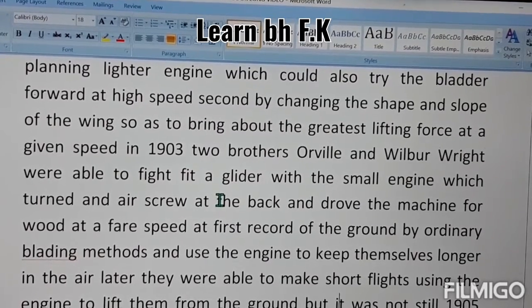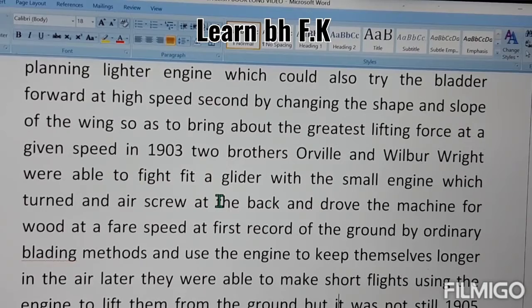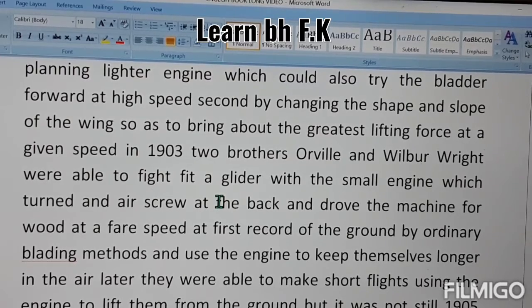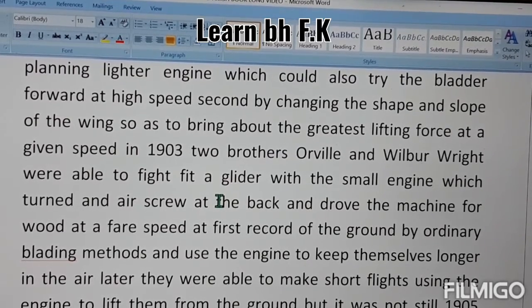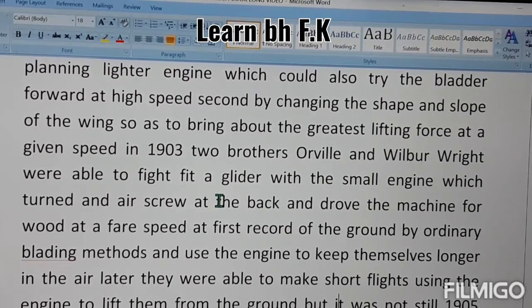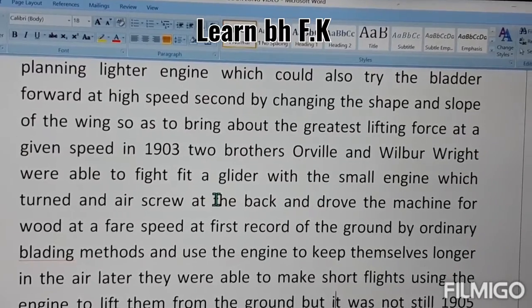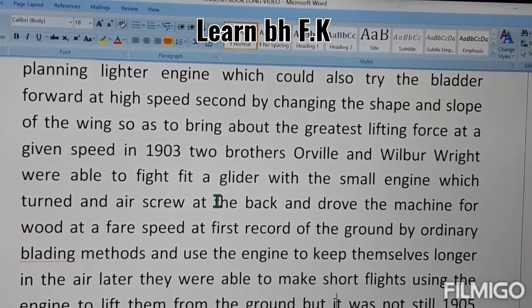It means at the back side there was an air screw, and it drove the machine forward at a fair speed. And it was a very good speed, the first record off the ground in the world by ordinary gliding methods, and they used the engine to keep themselves longer in the air. It was very famous as the starting of the gliding machine, and they were able to make short flights.